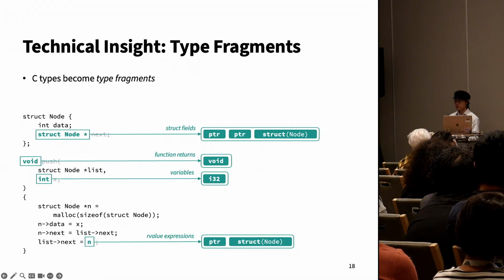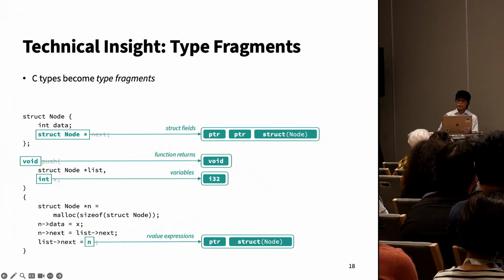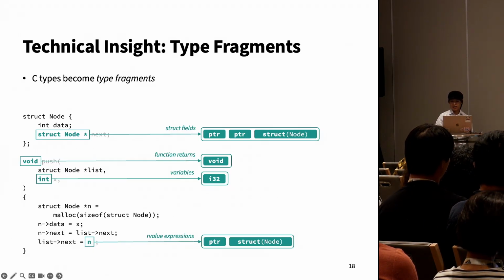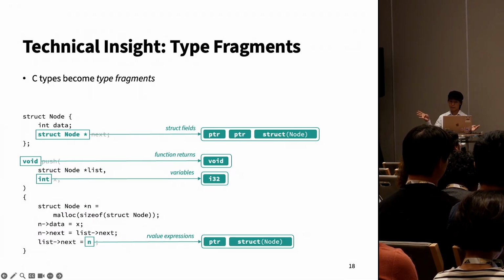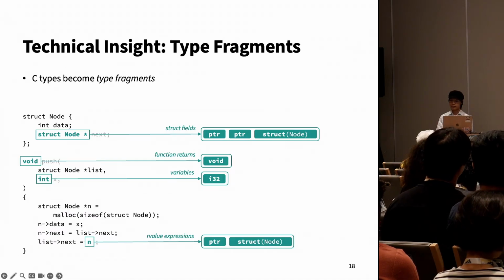The first technical insight is that in Refnator's IR, C types are encoded as type fragments. Occurrences of C types are enumerated, and these occurrences come from struct fields, function returns, variables, and R-value expressions. Then these C types are broken up into fragments. If you look at the very bottom R-value expression, n, this has the C type pointer to node, and it's split into 2 type fragments, the pointer part and the node part.